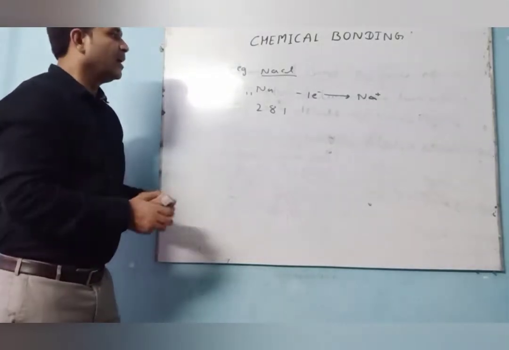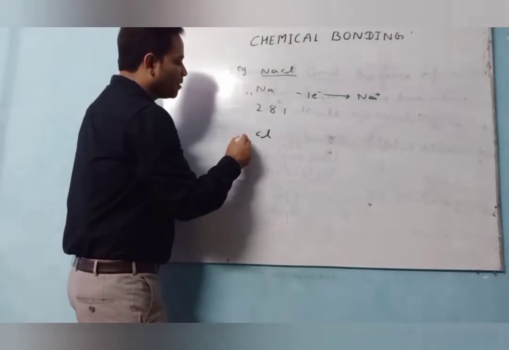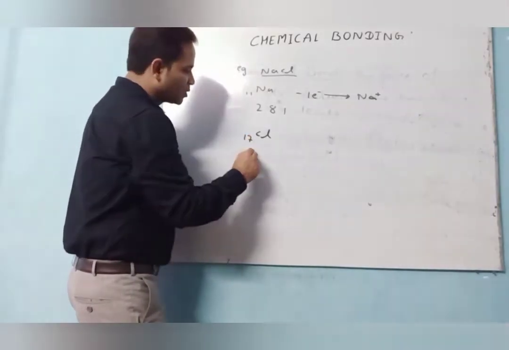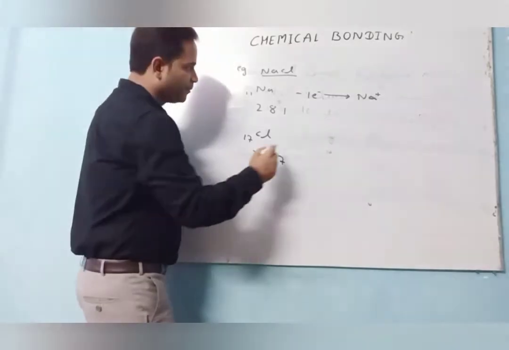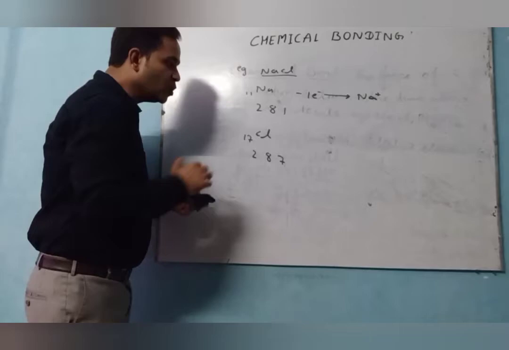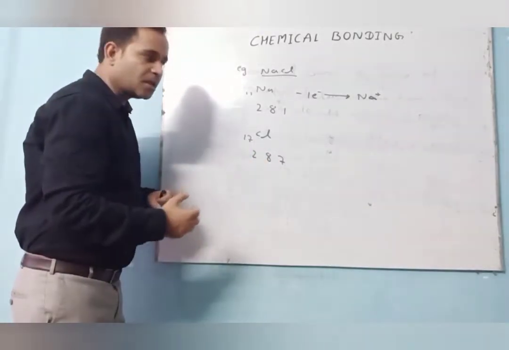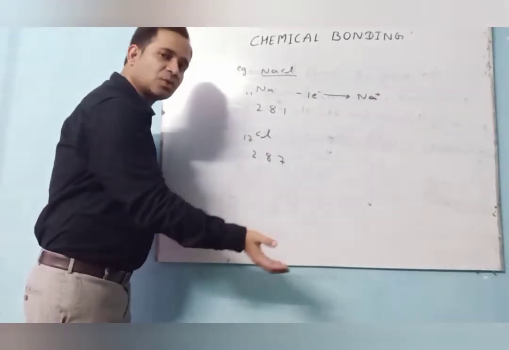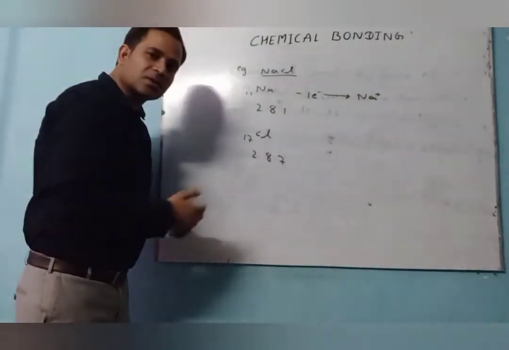In the same way, chlorine, its atomic number is 17. So 2, 8, 7 is its electronic configuration. So here there is no need to lose its 7 electrons. It is easier to gain 1 electron rather than lose 7 electrons.